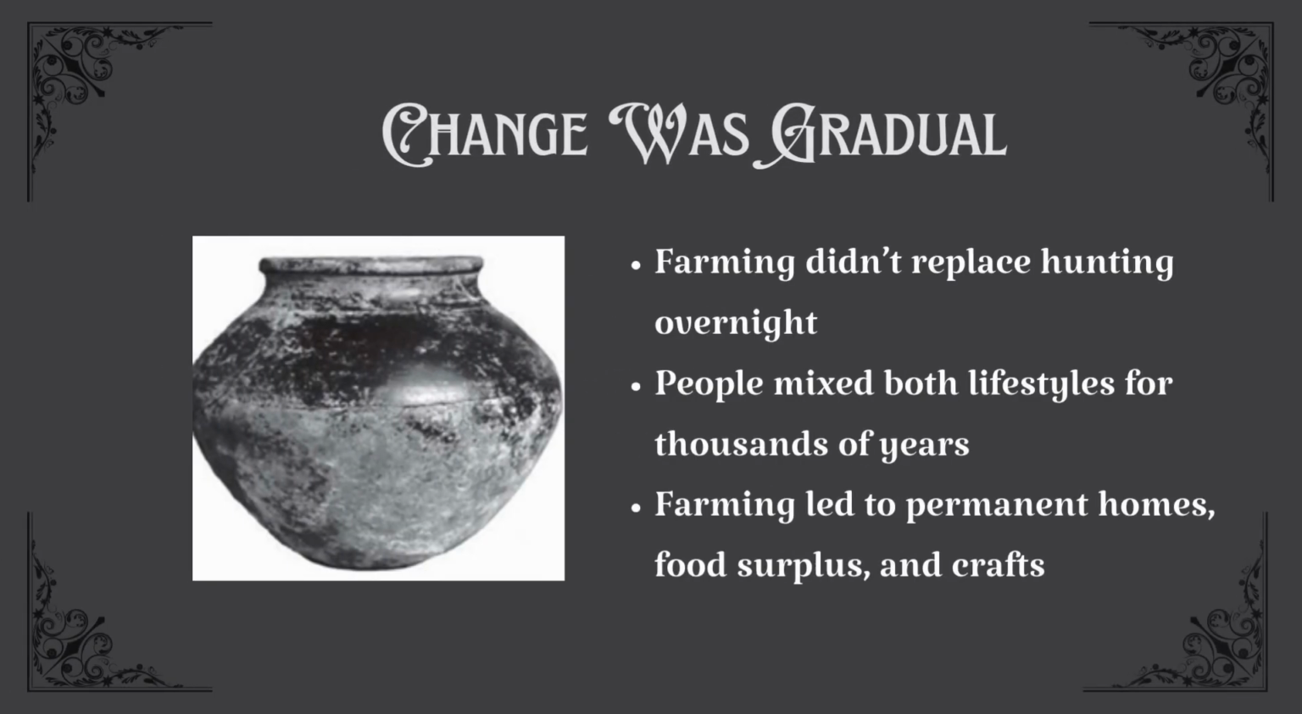Change took time. Farming didn't spread instantly. For thousands of years, some groups still hunted and gathered while others farmed. Some even did both, farming in one season, herding in another. Change was slow, uneven, and full of trial and error.